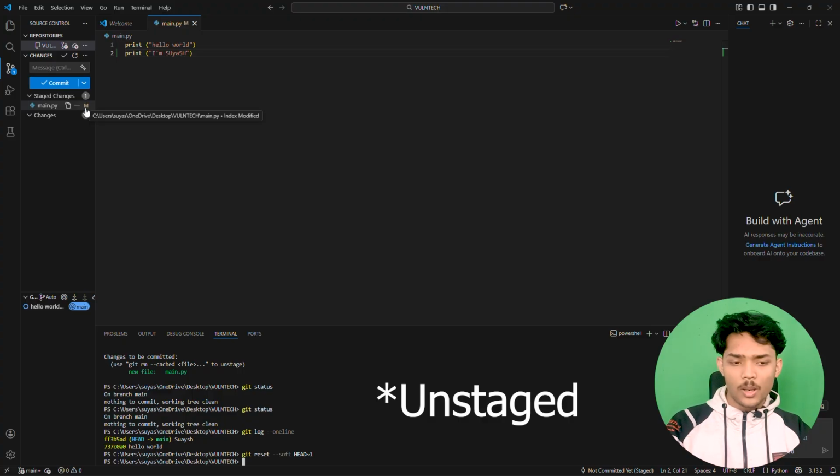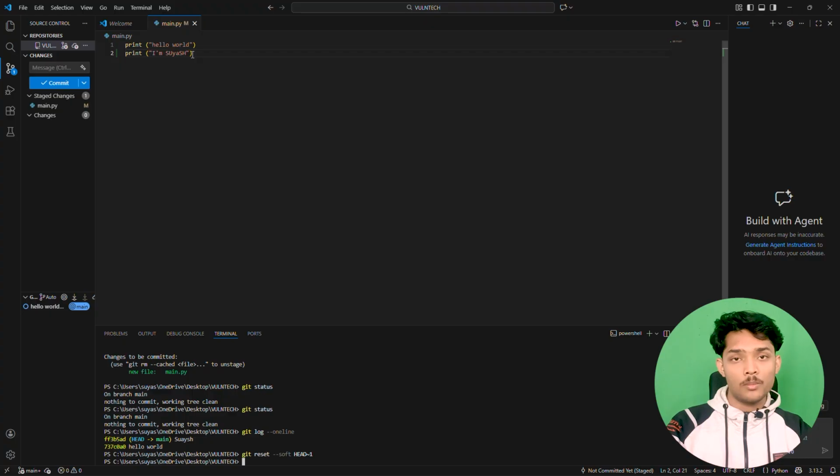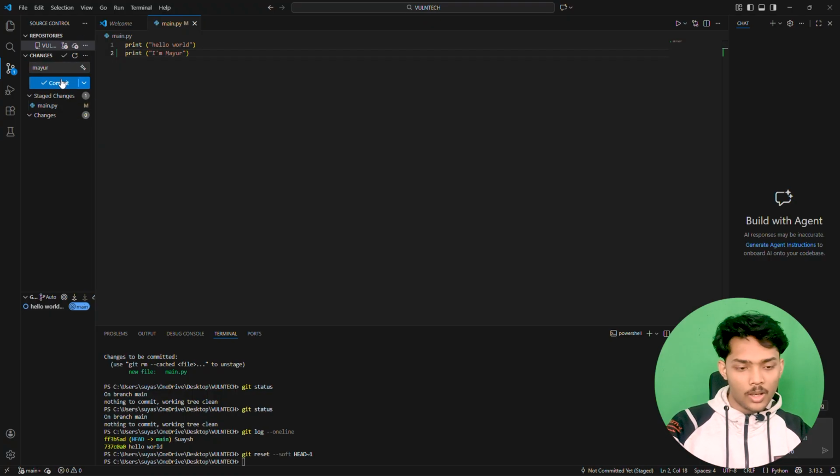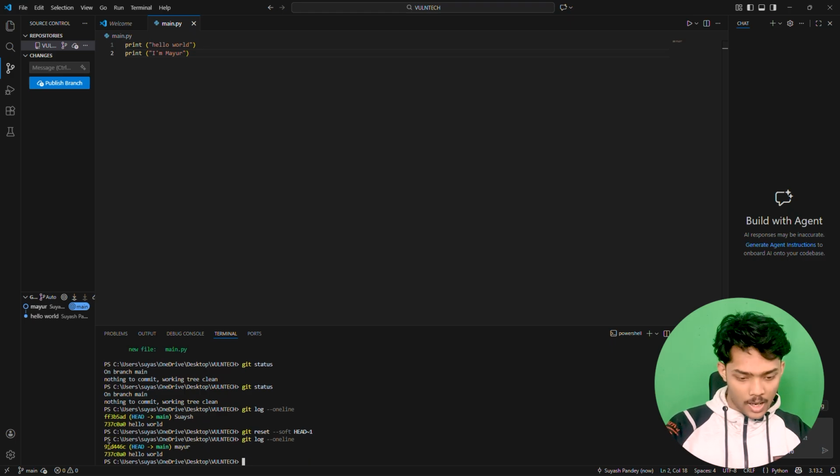That means it is not completely deleted, but it is in staged mode, and we can make some changes as well. So if we just type "I am Mayur" here, and now if we save this, and this is modified, add this and name the commit as Mayur, and now if you can see in the logs we have this new hash.